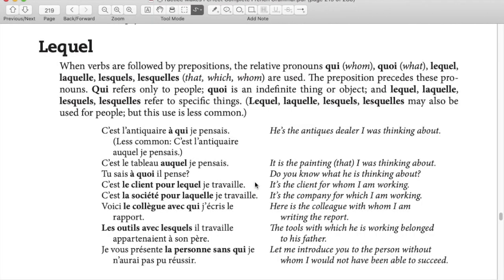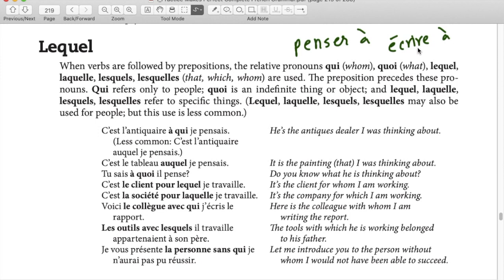We move on to laquelle. It has more than just laquelle. So when verbs are followed by prepositions, for example, some verbs use certain prepositions, penser à, to think about, or écrire à. It's not always the case. You can use écrire with a direct object. It doesn't have to be écrire à. It can just be écrire.